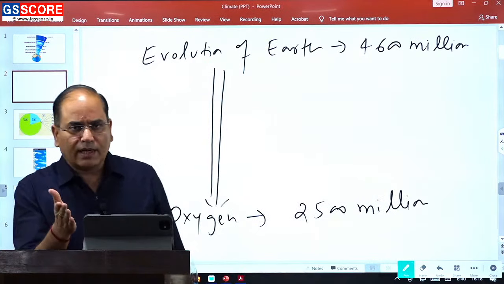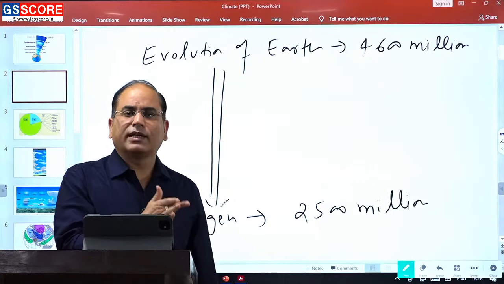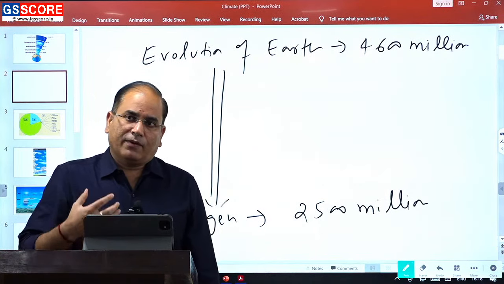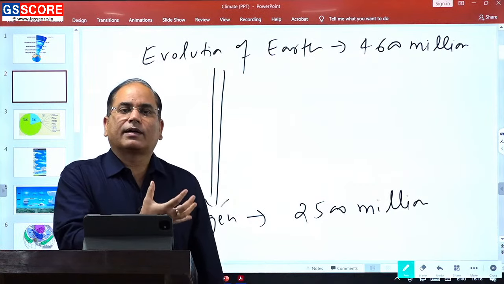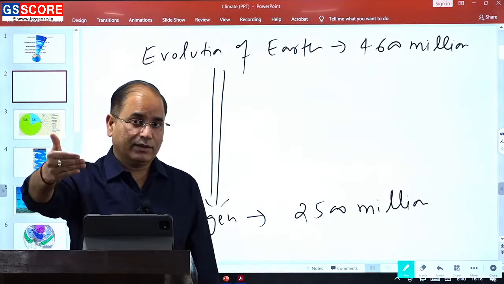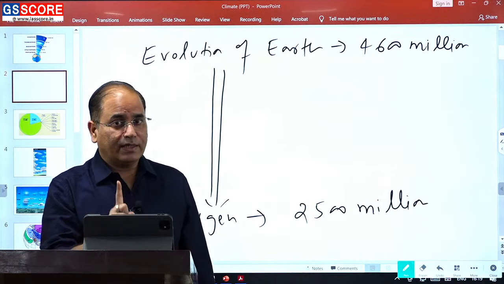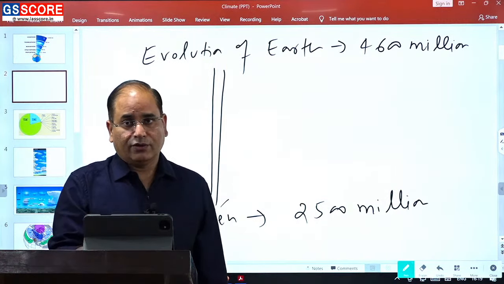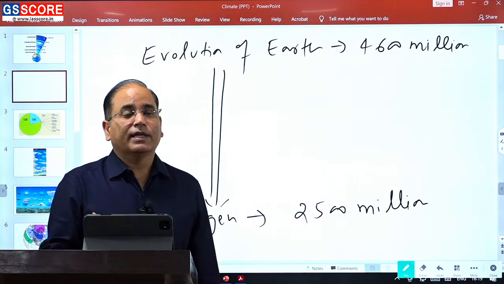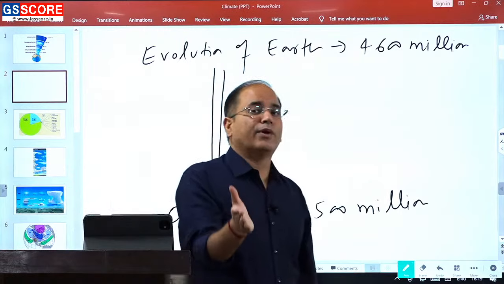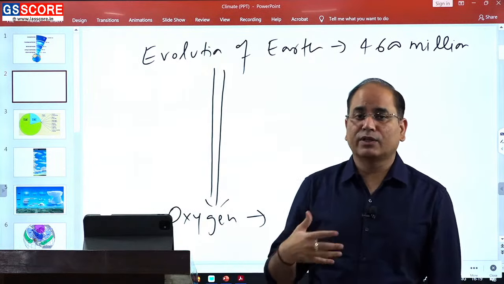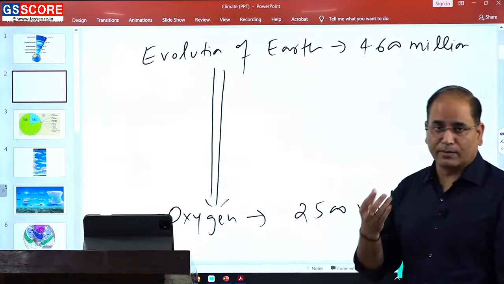So if the question is asked, and it has been asked earlier as well, that atmospheric components, atmospheric elements have been modified later on, the very first thing you need to remember is that the answer will be yes. Atmospheric components have evolved over a period of time. They have not been added in one go. There have been different phenomena and processes which ultimately resulted in the evolution of the different components of the atmosphere.